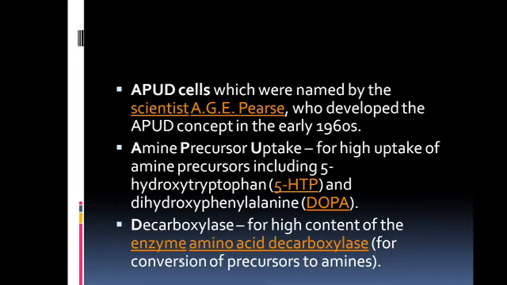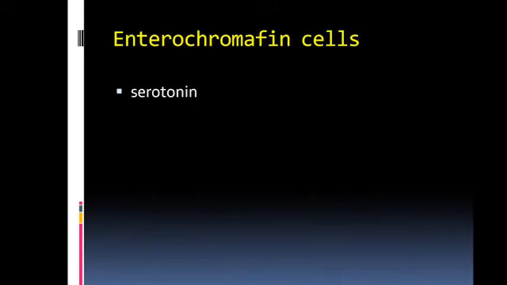So this APUD cells name is derived from amine precursor uptake, because it takes up many amine precursors, and this is then converted by decarboxylation into the amine, and this amine is finally converted into the hormones. APUD cells are also considered neuroendocrine cells.